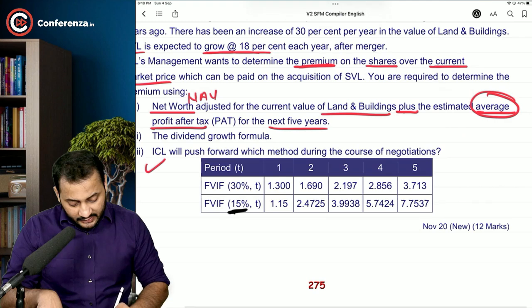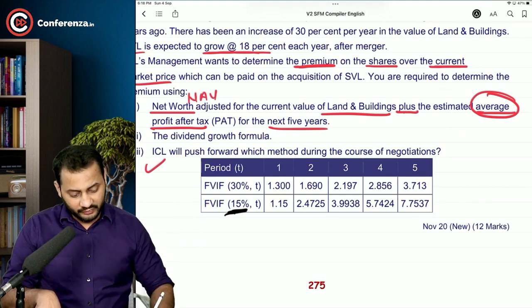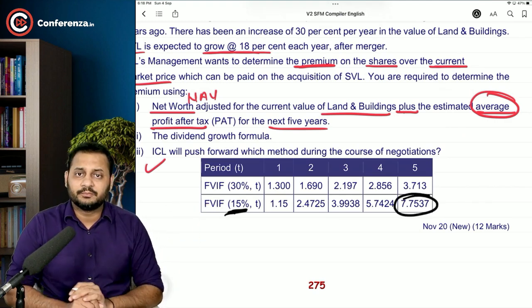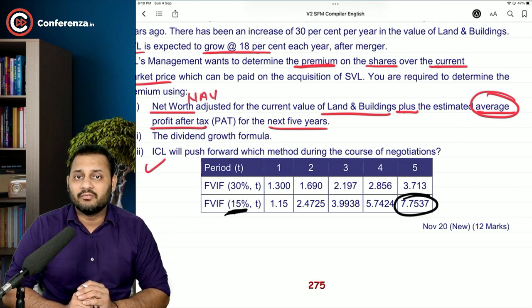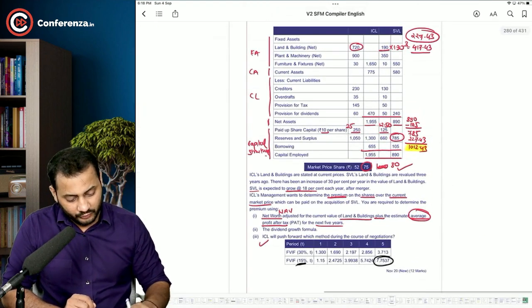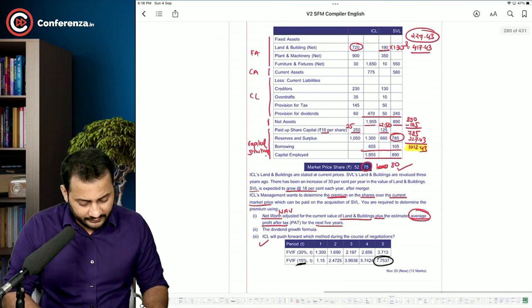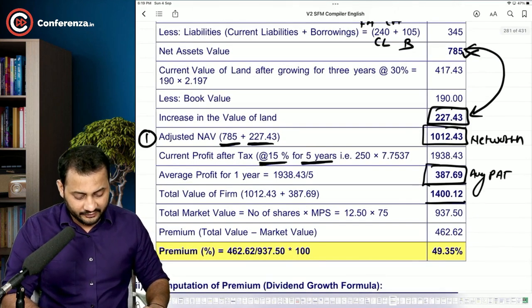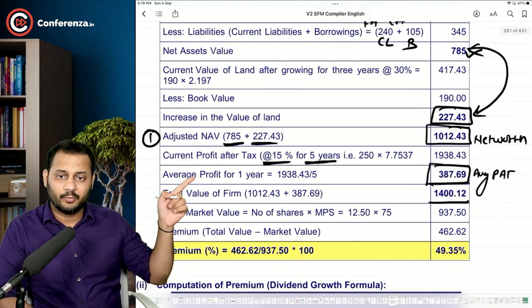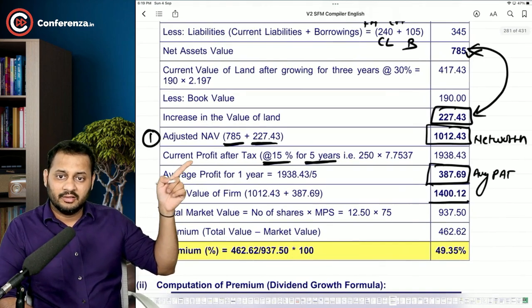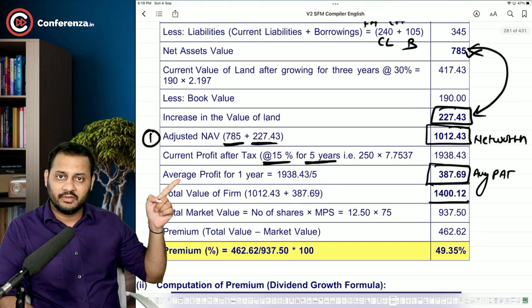It has been clearly given. The future value factor of 15% for 5 years is this. You can use that to arrive at the same figure. So 250 multiplied by this 7.7537 will give you the exact figure of 1938.43, and average of 1 year is divided by 5.